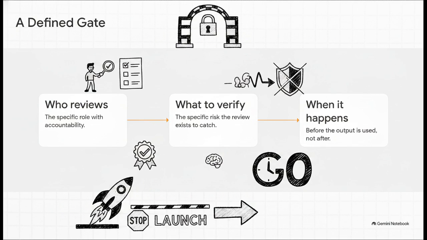So the crucial point is that a defined gate establishes exactly 3 rigid things. Step 1, who reviews, meaning the specific role with actual accountability. Step 2, what they verify, the precise risk like factual accuracy that they are explicitly trained to catch. And step 3, when it happens, which must be before the output is ever used or sent. If you don't have this exact who, what, and when locked down tight, you aren't ready to launch.